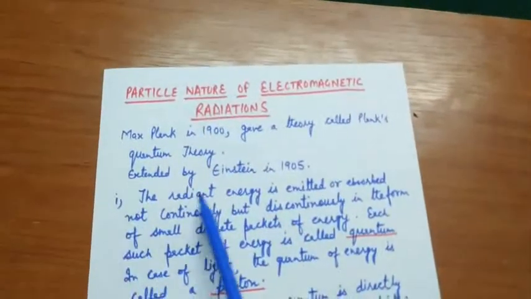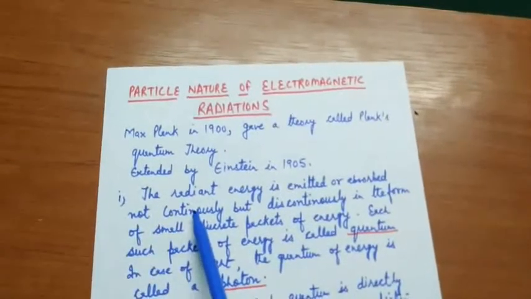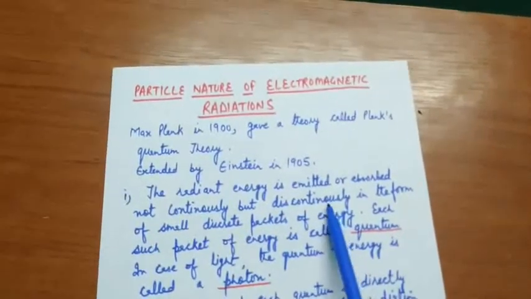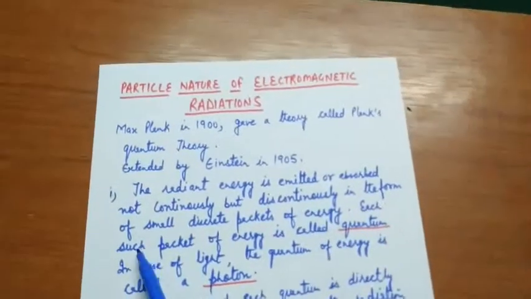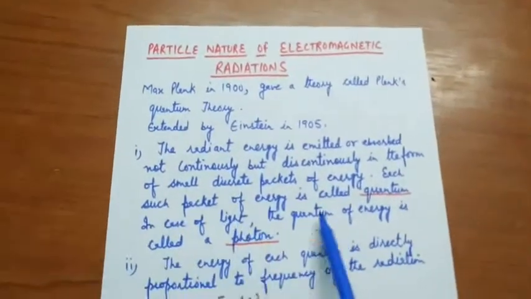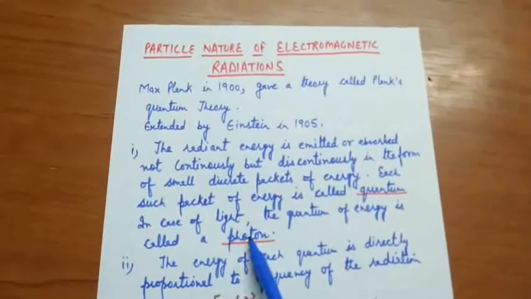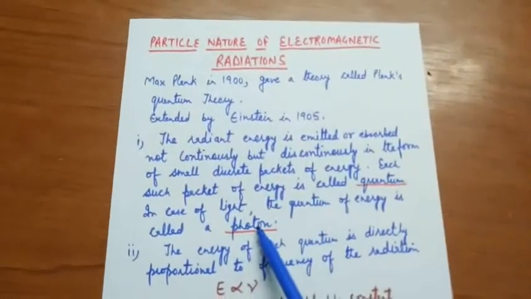Number one, the radiant energy is emitted or absorbed not continuously, but discontinuously in the form of small discrete packets of energy. Each such packet of energy is called a quantum. In the case of light, the quantum of energy is called a photon.